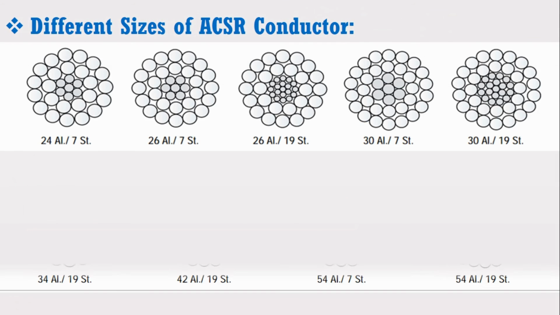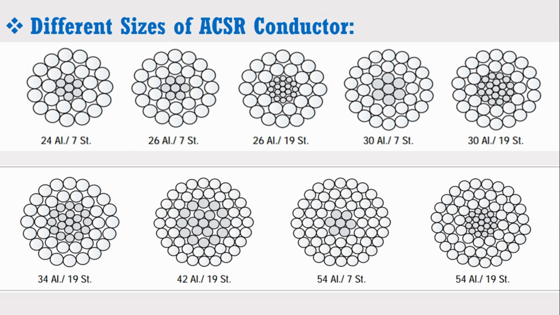Now look at the figure again which shows ACSR conductors with different sizes. It may be noticed that the first figure shows an ACSR conductor which has 7 strands of steel and 24 strands of aluminum. Similarly, the last figure shows an ACSR conductor which has 19 strands of steel and 54 strands of aluminum. The different numbers of steel and aluminum strands are used depending upon the transmission voltage and required tensile strength.